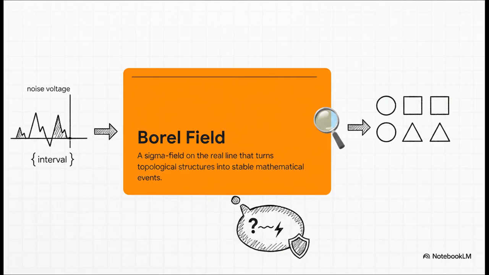To fix this, engineers use a protective shield called the Borel field. Think of the Borel field as a super strict VIP list of valid events. It takes the topology, like intervals of noise voltage, say between 1.5 and 2.0 volts, and safely turns them into mathematically stable events. Thanks to the Borel field, an engineer can confidently ask, what is the probability this noise voltage corrupts my bit, without accidentally violating the fundamental laws of mathematics? It's an absolute game changer.